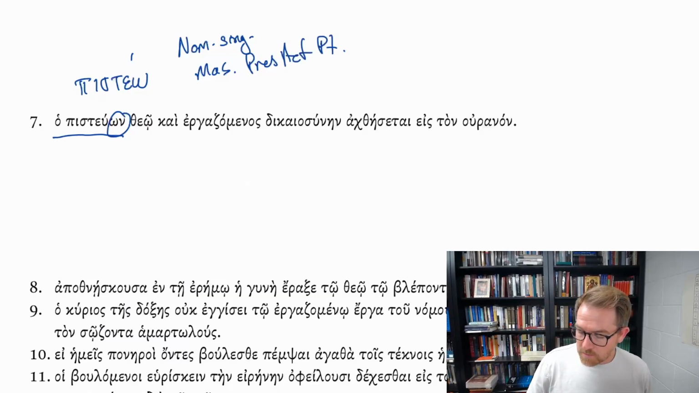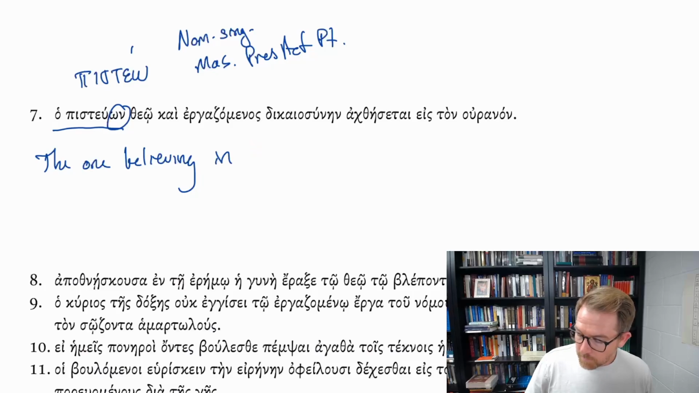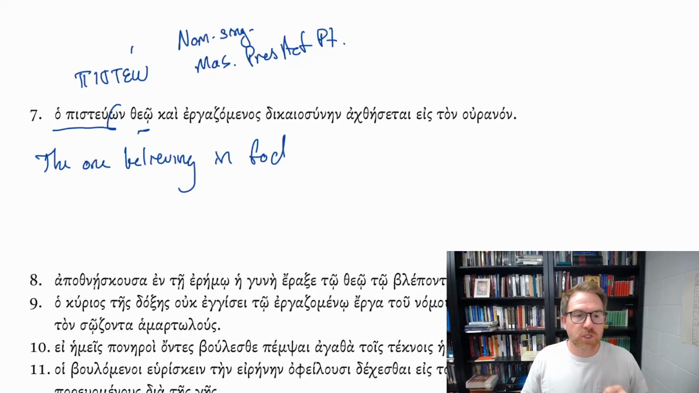And so we're going to say the one who believes, or because it's in the nominative, we could probably say the believer, but the one believing in God. Now, why in God? Because there's no preposition, but God, theo here, is in the dative case. And so it's that indirect object. It's the one to whom the believing is directed, the one believing in God.